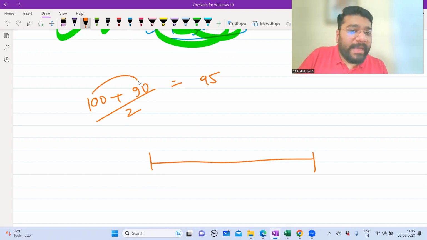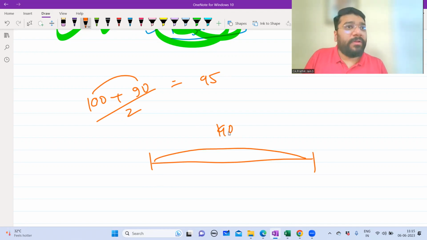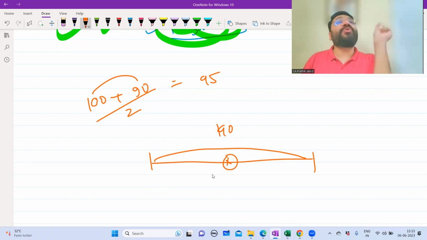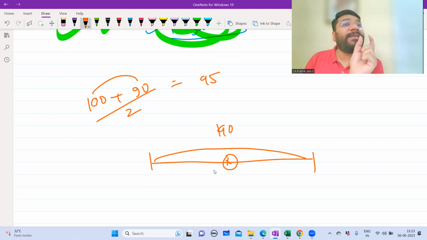Can I say 100 plus 90 is how much? This total is 190. Can I say 95 is in between of this 190? So average means what? Center point. So average due date means what? We want that due date which is falling in center.